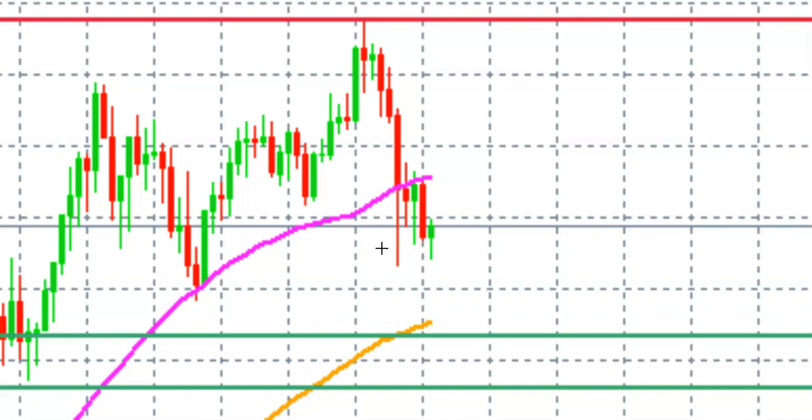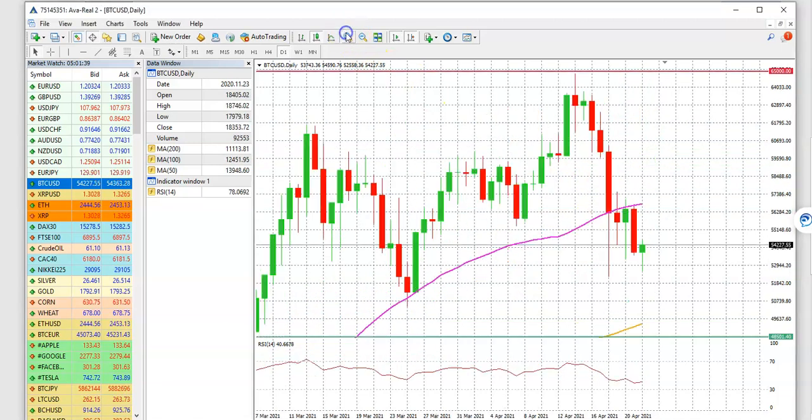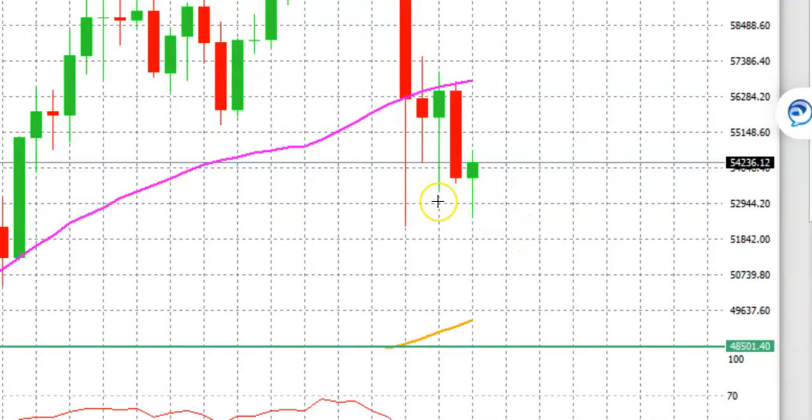Now the most important aspect in terms of price is to respect the low of this particular candle, because if it can respect the low of this candle, then it is all good. And that particular low of that candle, if you wanted to know, is at 52,240. Today's low is 52,558. So we are clearly above the lows of this particular candle, which confirms one thing: so far the price is respecting the lows of this.